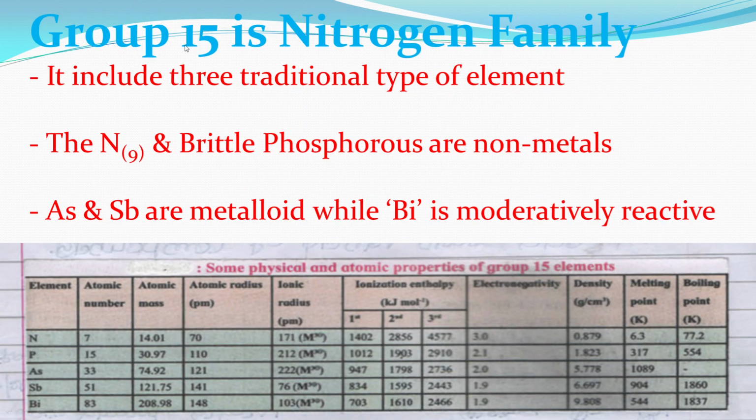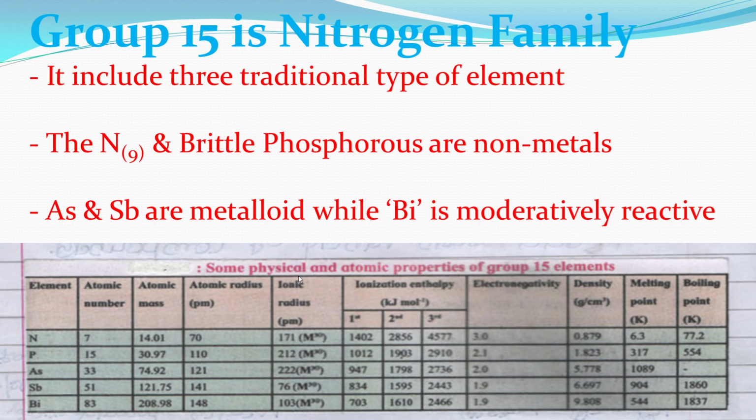Group 15 is the nitrogen family. It includes three traditional types of elements. Nitrogen, which is present in a gaseous state, and brittle phosphorus are non-metals. Arsenic and antimony are metalloids, while bismuth is moderately reactive.